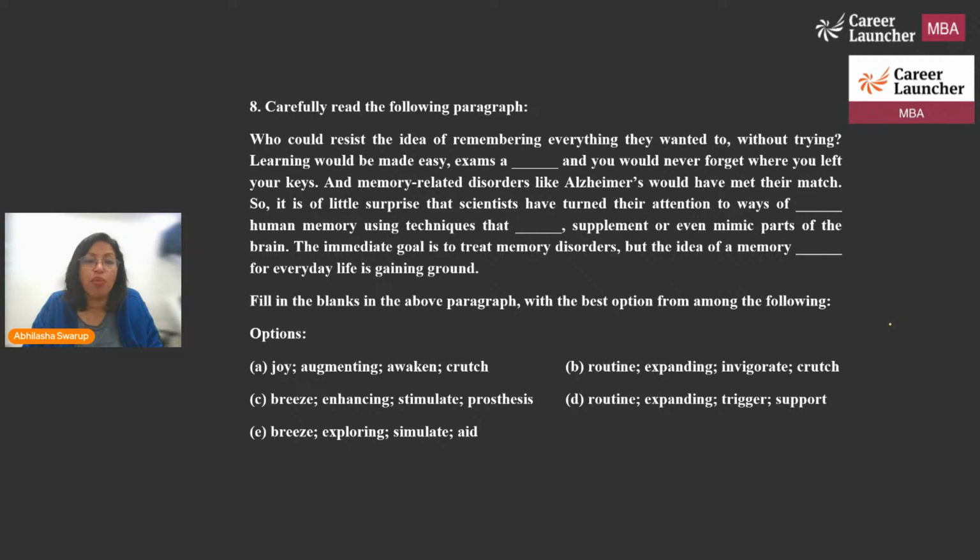So it is of little surprise that scientists have turned their attention to ways of something human memory using techniques that something add, supplement, or even mimic parts of the brain. The immediate goal is to treat memory disorders, but the idea of a memory something is for everyday life is gaining ground. Okay. So you want something that will add to your memory. So you're looking for a memory aid or some sort of device. All right, take your time and we will try and solve it together.